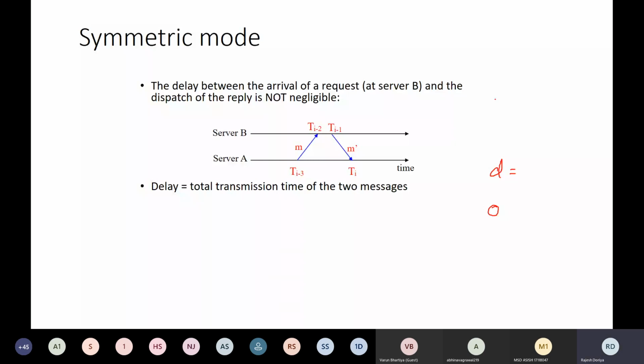Students, are you getting the point? No response?